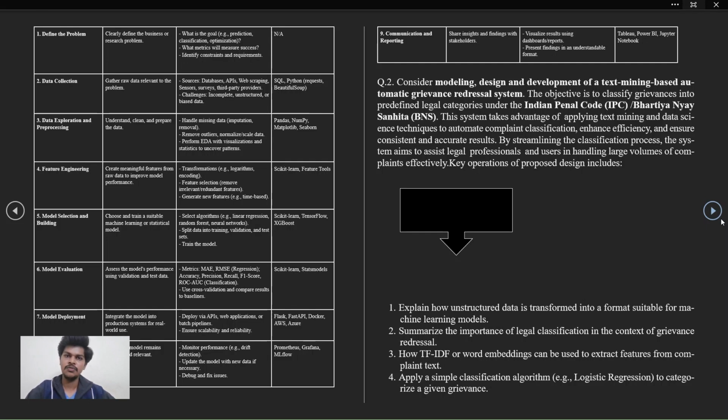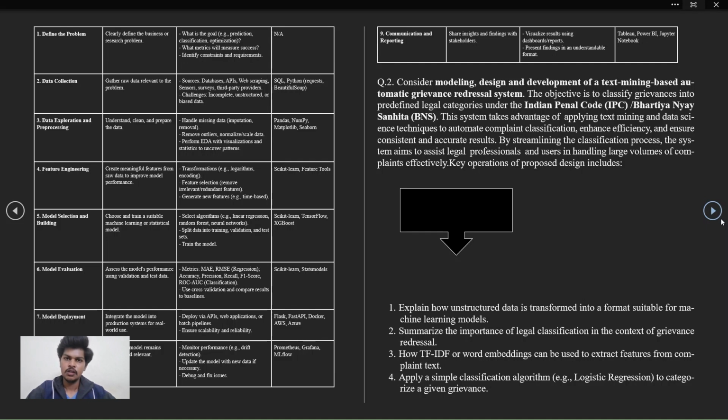The next is communication and reporting. It shares insights and findings with the stakeholders. Visualize results using dashboards and reports, presenting findings in an understandable format. For this, we may use Tableau, Power BI, Jupyter Notebook, etc.